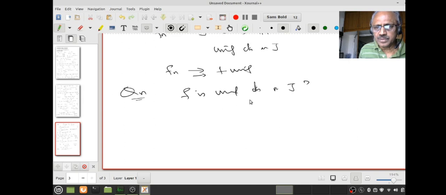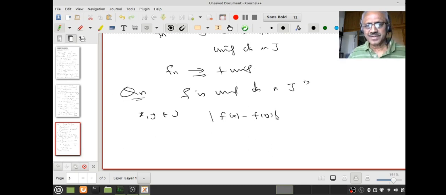To prove f is uniformly continuous on J, what do I have to do? Take any two points x and y in J and find an estimate for mod f(x) minus f(y). This is the way I will look at it. I will not say given epsilon choose delta independent of x, not that way. To check uniform continuity of a function on a set, take any two points in the set, then look at mod f(x) minus f(y) and find an estimate.